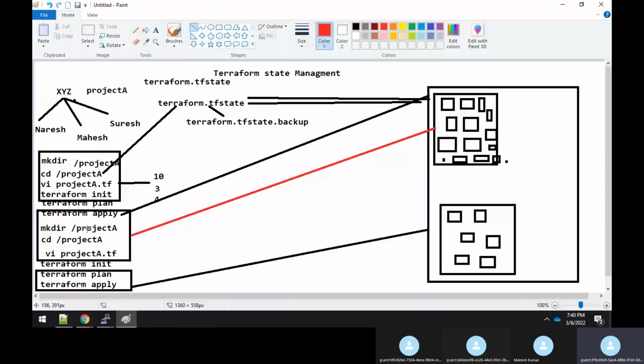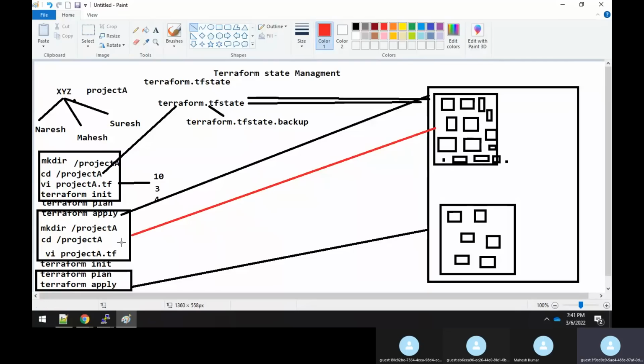Now, at the end of the day, assume that Mahesh has completed his task of making certain changes to the project.tf, and he also has the updated terraform.tfstate file. Tomorrow morning Naresh will log in, because he was off yesterday. Naresh has to collect these files again from Mahesh, because there has to be coordination between Mahesh and Naresh always.